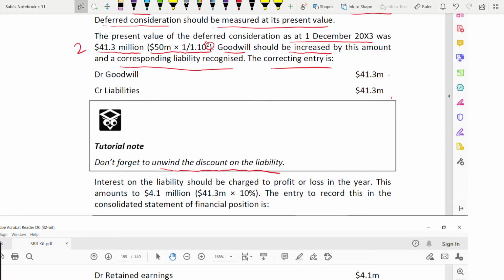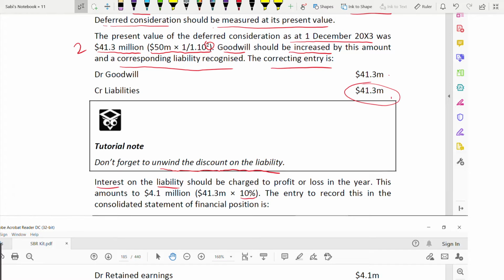Okay, and that is known as interest. So the interest on the liability should be charged to P&L. Where will the interest go? Interest on which liability? This liability, 41.3. What is the interest? 10% only. The cost discount factor which you have used to find the present value is the rate to find the interest on the liability.